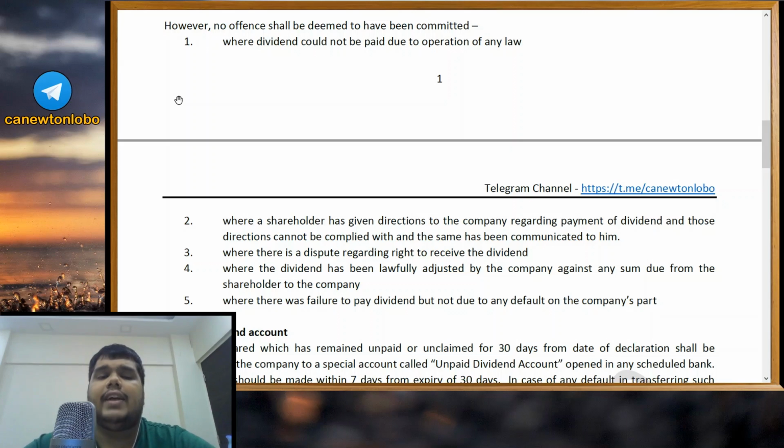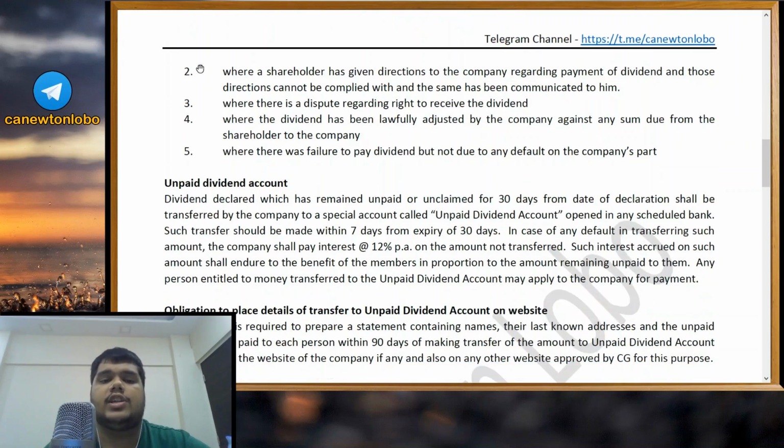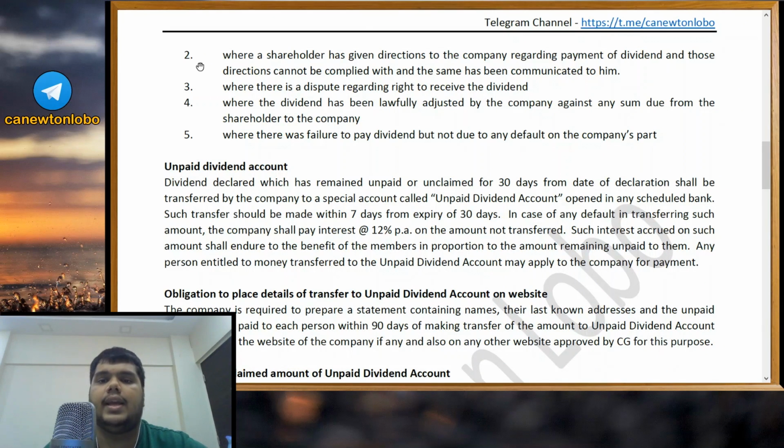First, where dividend could not be paid due to operation of any law. Second, where a shareholder has given directions to the company regarding payment of dividend and those directions cannot be complied with and the same has been communicated to him. So the shareholder has said maybe you give it to some other address or you give it to some other person. The company has tried to do that and was unable to do that, and they have also communicated that to the shareholder.